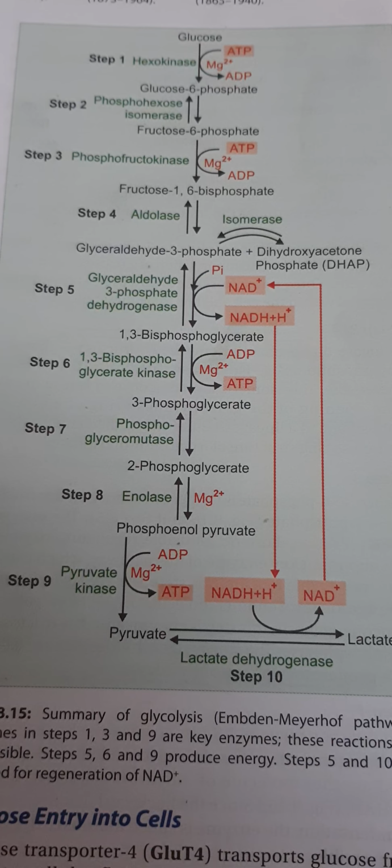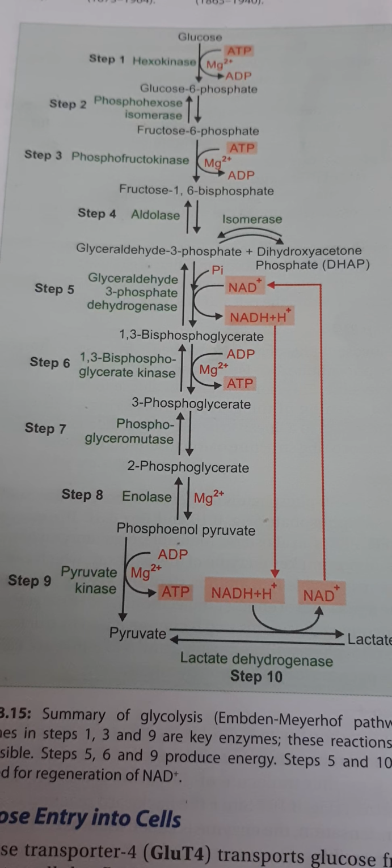So an ATP is synthesized. This is 1,3-bisphosphoglycerate kinase, a reversible step. This is the only kinase involved in a reversible reaction. From the 3-phosphoglycerate, it forms 2-phosphoglycerate.